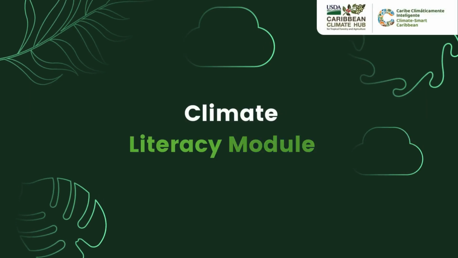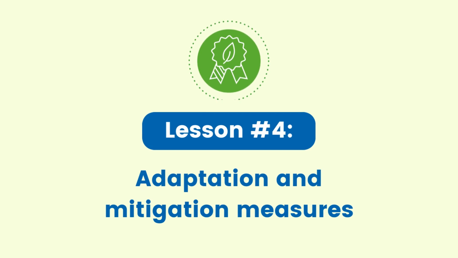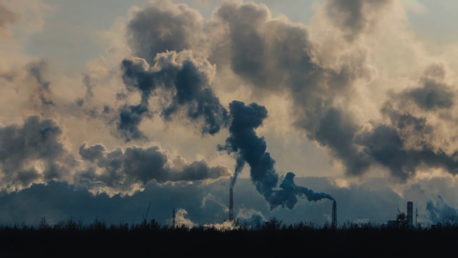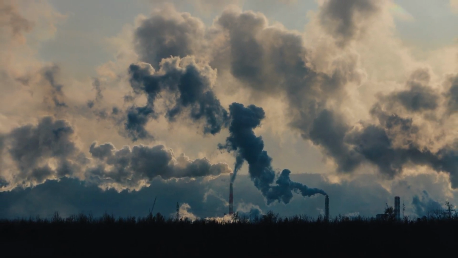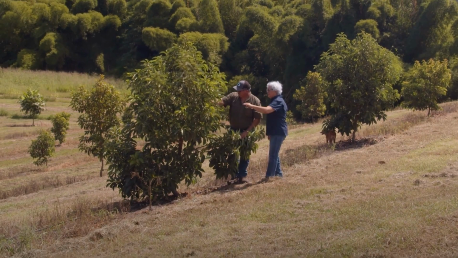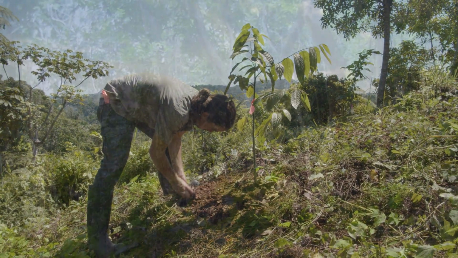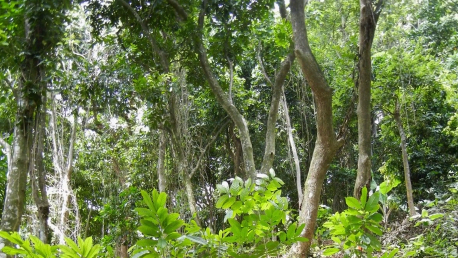You have reached the final lesson of this module. Lesson number 4, Adaptation and Mitigation Measures. In this lesson, we will explore recommended actions to reduce greenhouse gas emissions and adapt to climate change in agricultural and forest operations in Puerto Rico and the United States Virgin Islands.